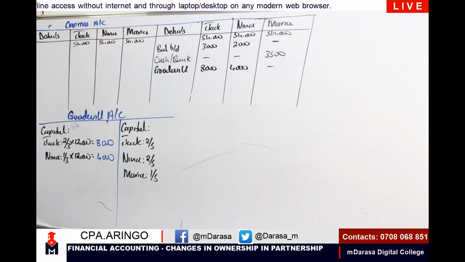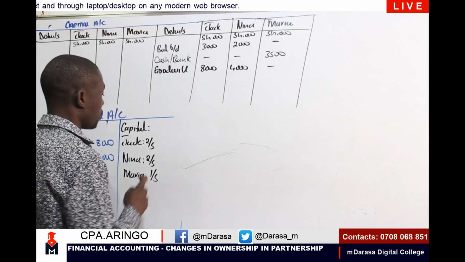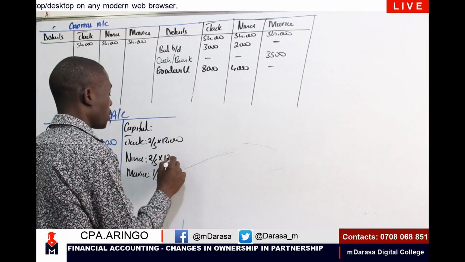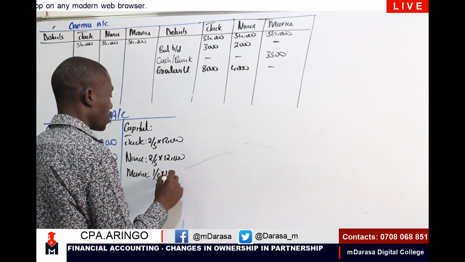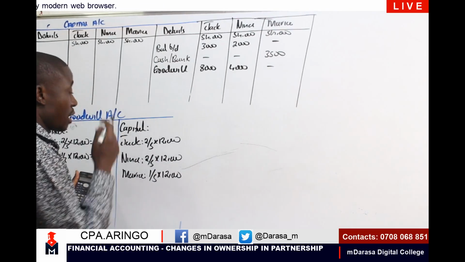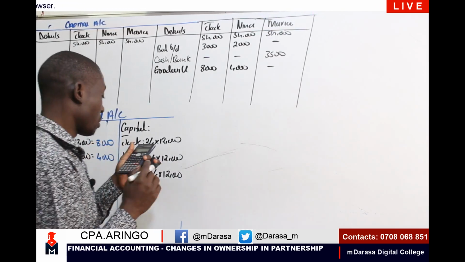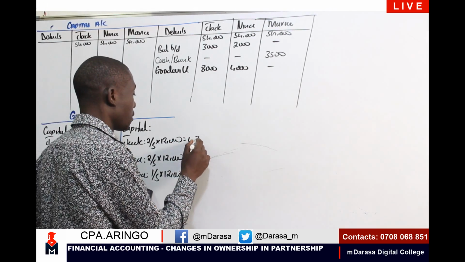So basically, I'll be having our goodwill we've already created, which is 12,000, times 12,000 for each partner. Okay? So once we have that, I'll be having 2/5 times 12,000. My good students, I'm having a figure of 4,800.